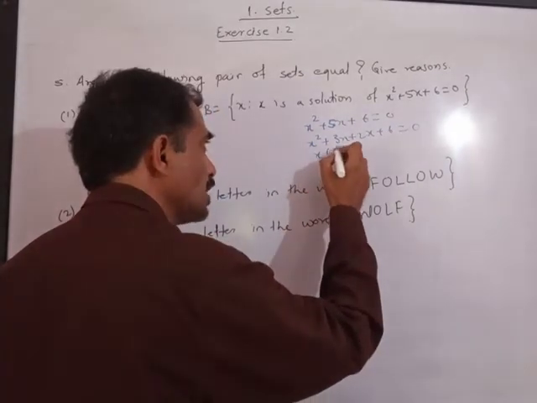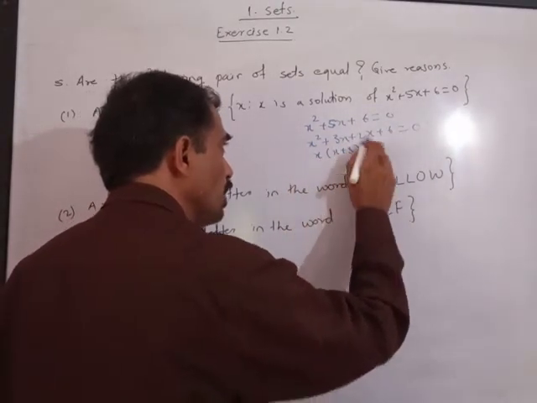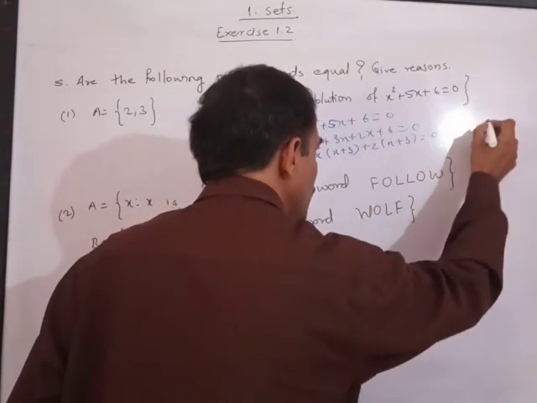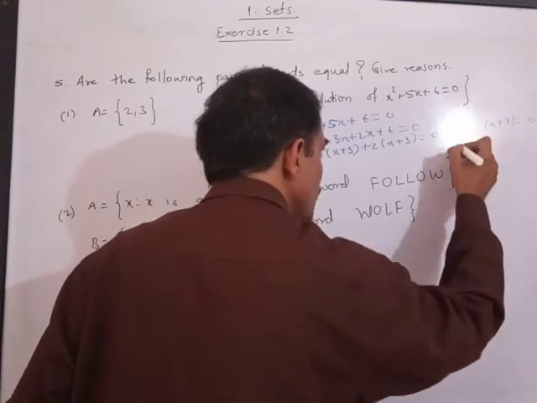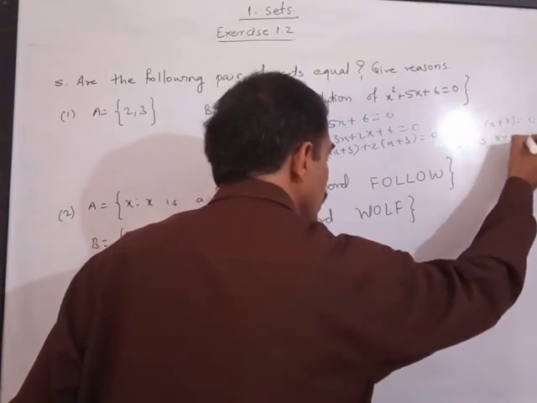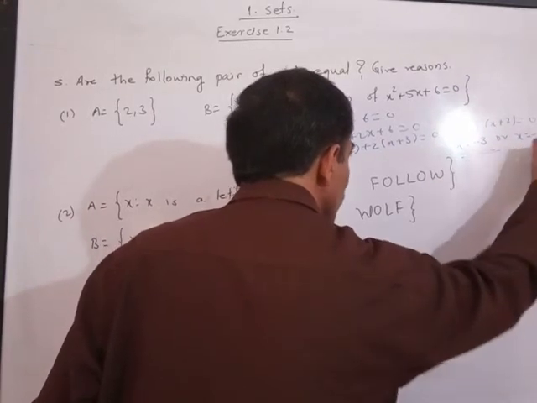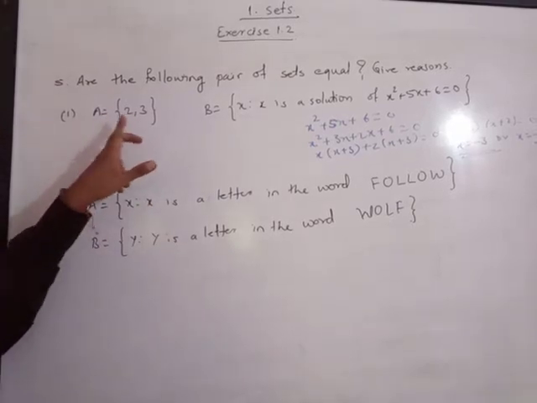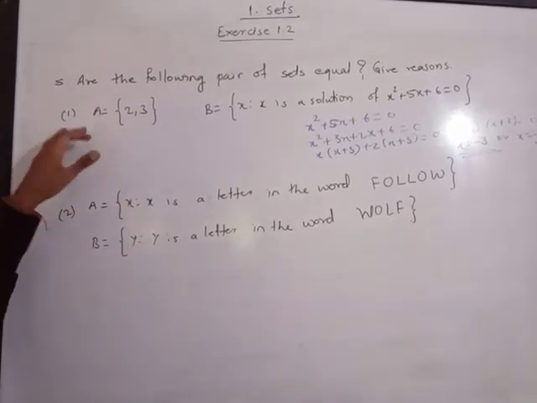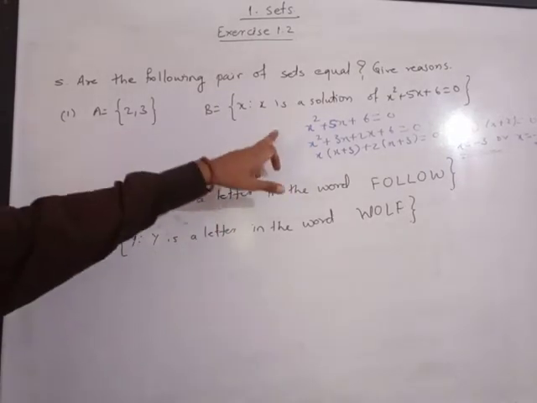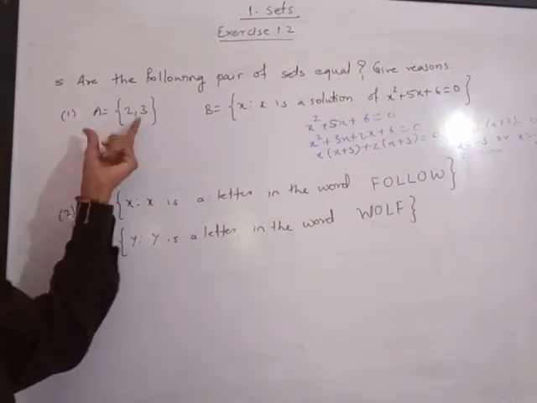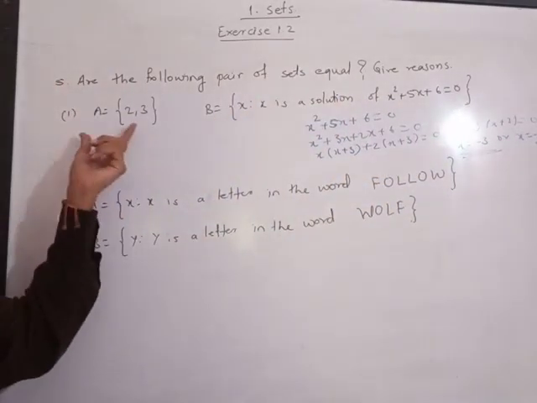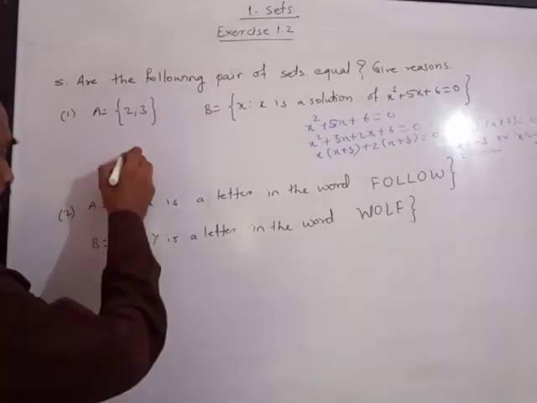If you take common X, you will get X plus 3. If you take 2 common, you will get X plus 3 equal to 0. It means X plus 3 into X plus 2 equal to 0. It means X is equal to minus 3 or X is equal to minus 2. Watch carefully. So here we have got X equal to minus 3 and minus 2 and here we have A equal to positive 2 and positive 3. So these are not equal sets. The reason is that the elements of A are not in B and B's elements are not in A. It means set A is not equal to set B.